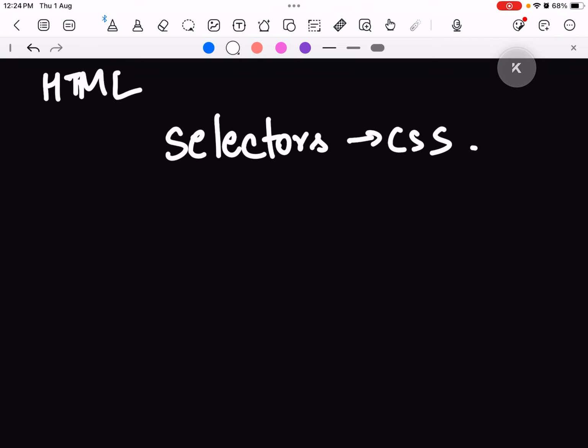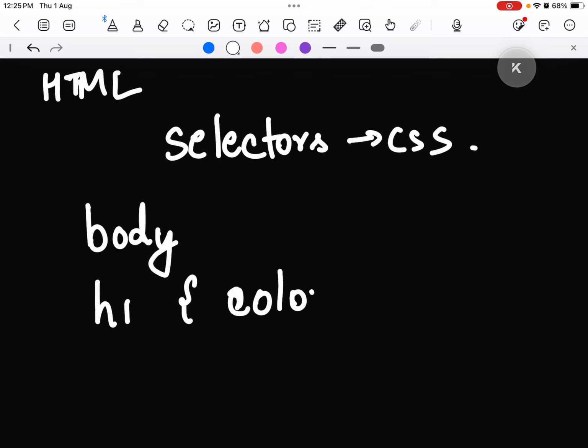Now if I want to apply the styling to all the headings in that document, in the body tag I can simply write h1 and then color is blue. This is the syntax.